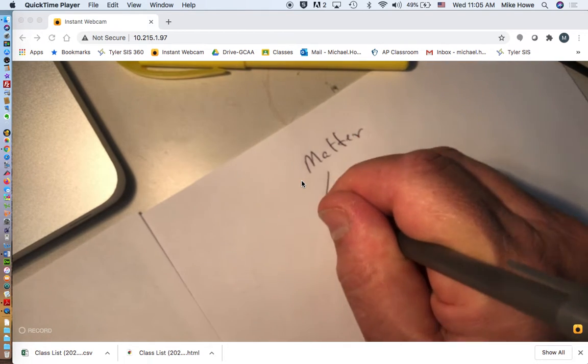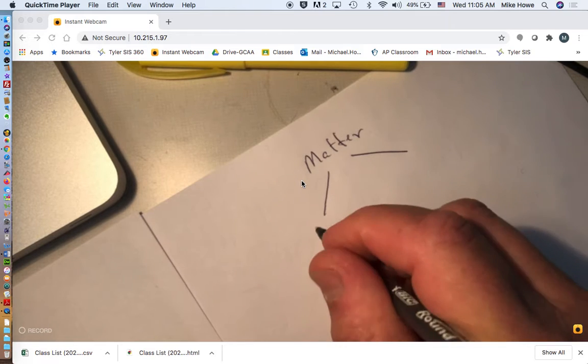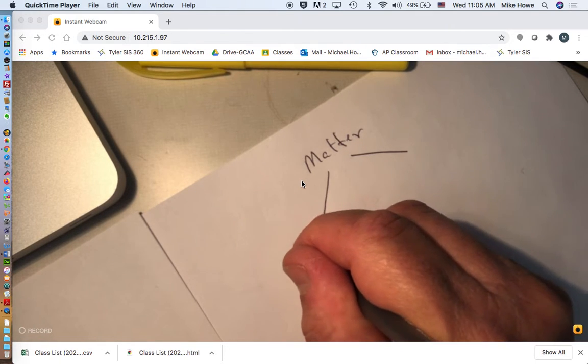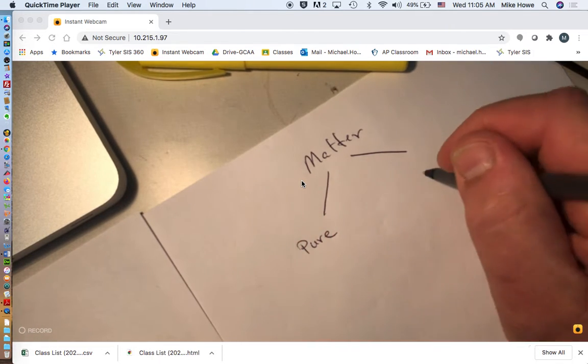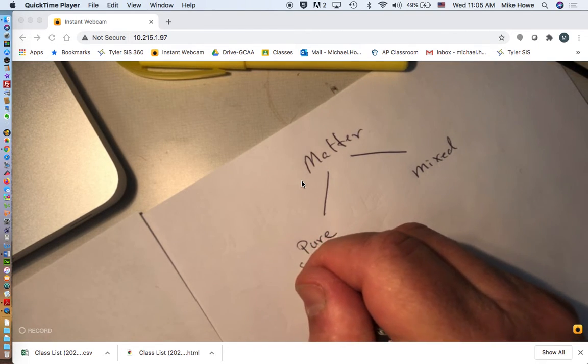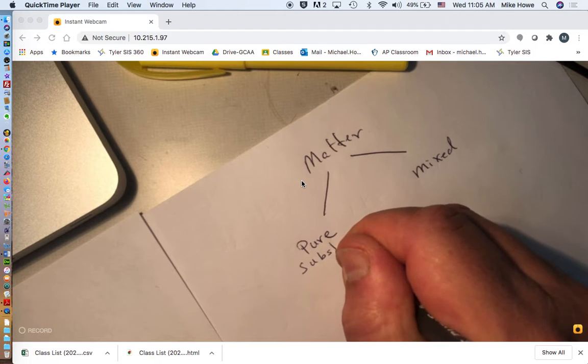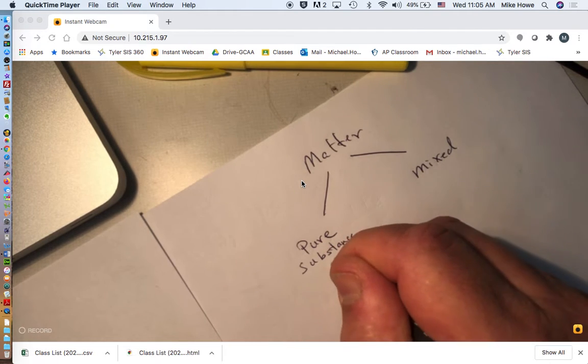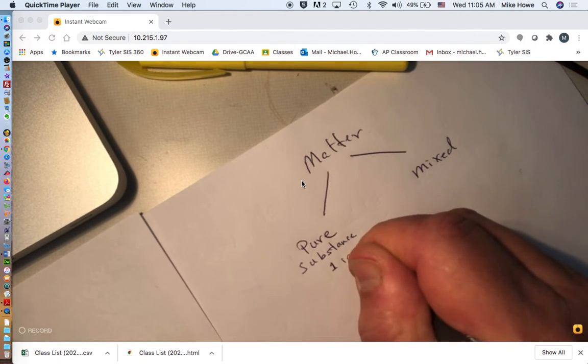And we know that matter, based on the last couple weeks in class, can either be pure or it can be mixed. If it's pure, it's called a substance. A substance means that it has only one identity.